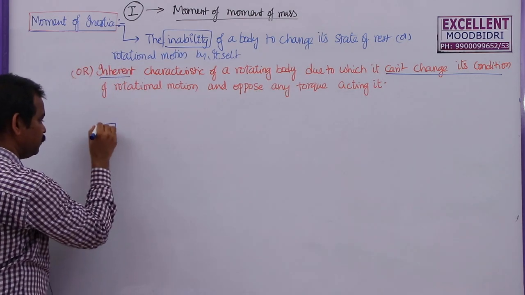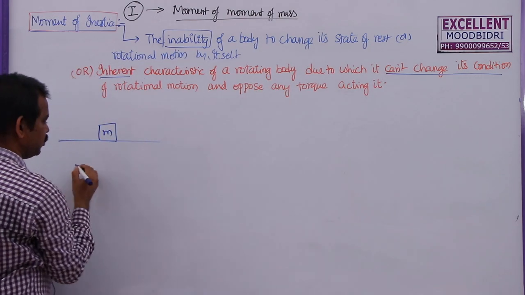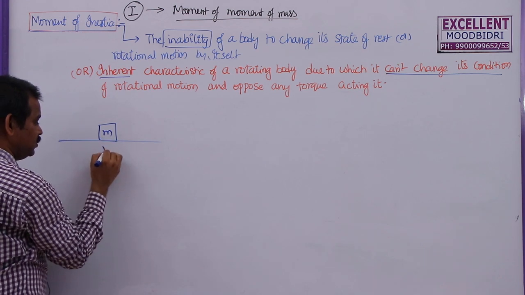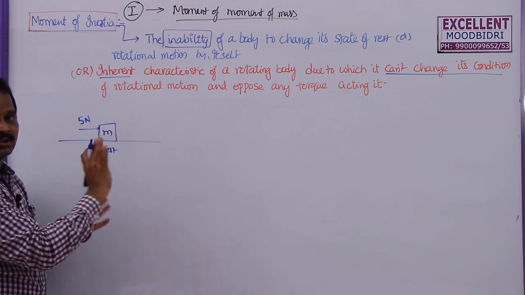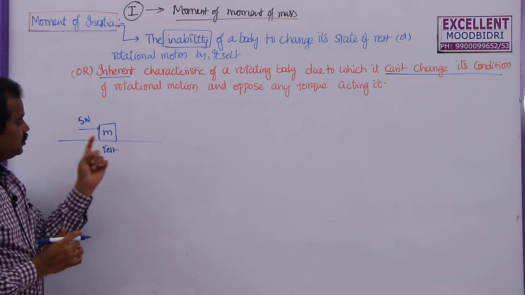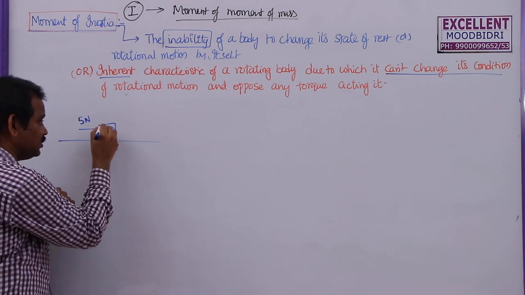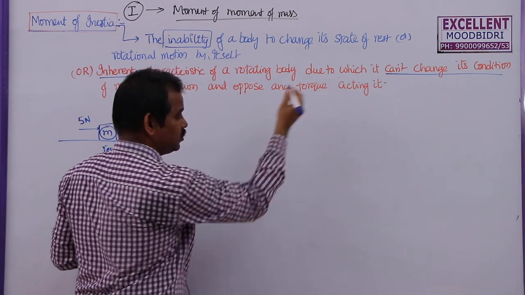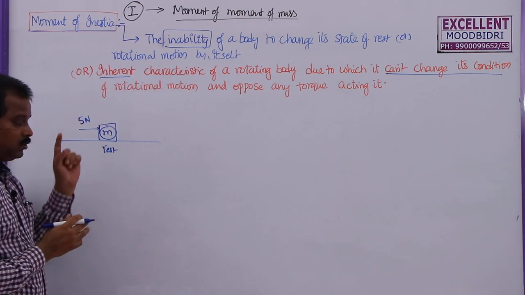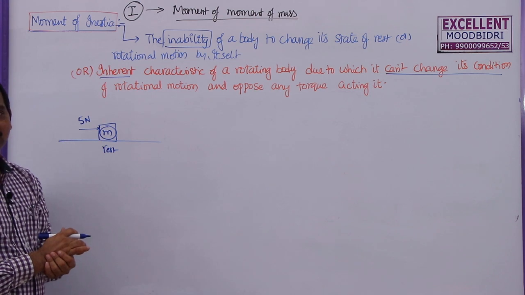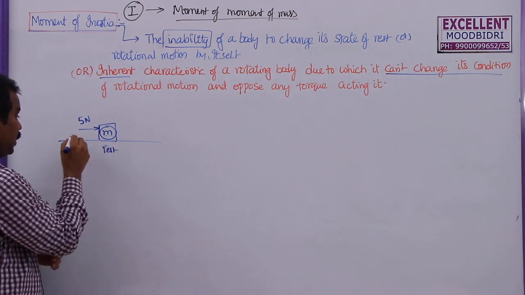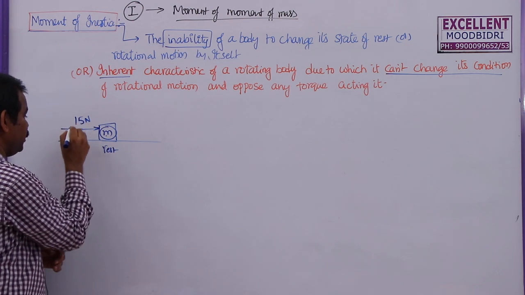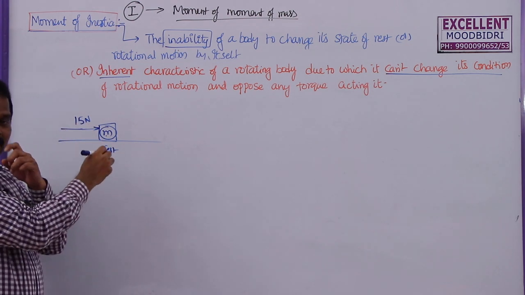Now, in case of a linear motion, let us say this body is at rest. By applying 5 Newton's force, this body is not changing. So, what is the meaning of this one? This body of mass m is opposing the force acting on it. Due to this 5 Newton's force, body is not moving. Now, if you increase this to 15 Newtons, then also let us say body is at rest.